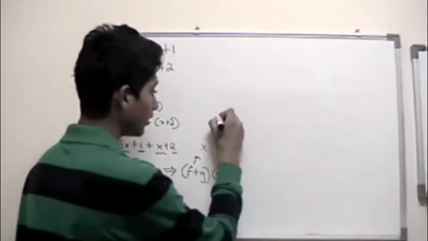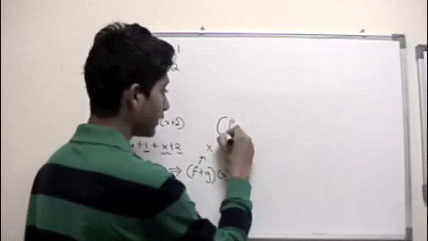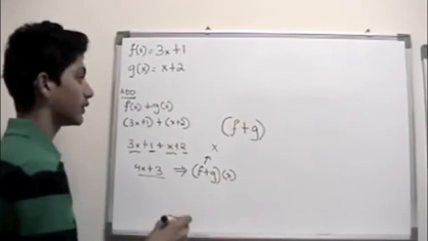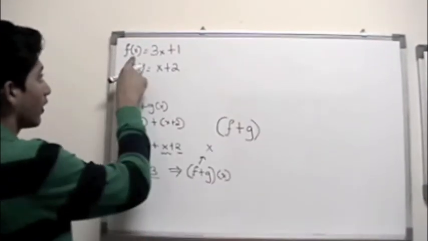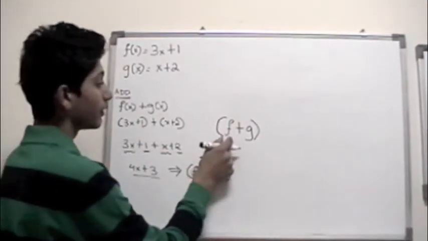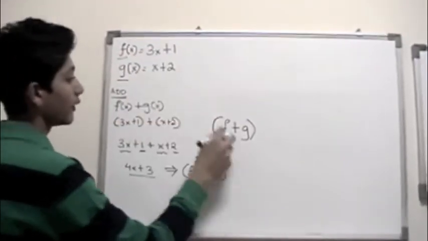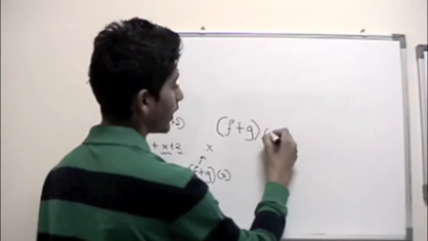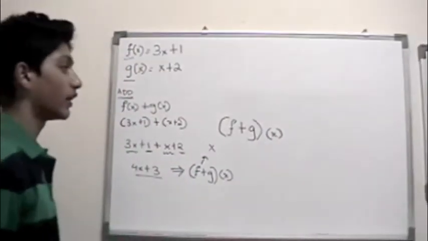So the notation is f plus g, or whatever functions you're using; in this case it's f of x and g of x, so we combine these terms and put plus in the middle because we are adding, and you would write (f plus g) of x.